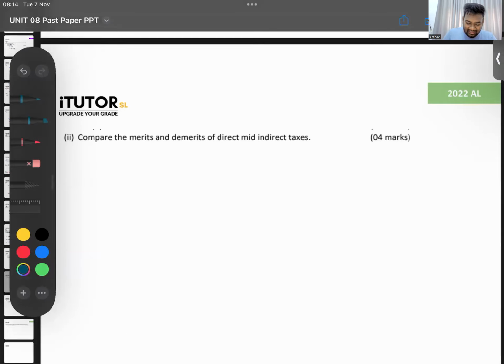This is not a very current context question. Even 2021 was not very current context. The budget deficit widening, the consequences you can even write from your theory knowledge. Here, compare the merits and demerits of direct and indirect taxes. That is okay. Last year they increased all the taxes, now with Ranil coming. It's not really current. It is also theory, but a relevant kind of theory.